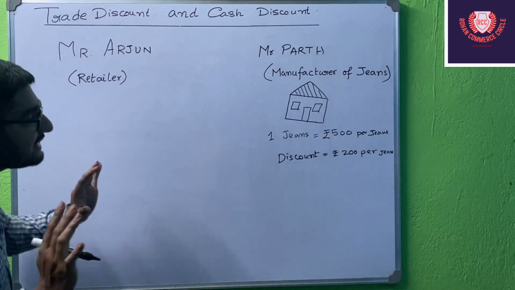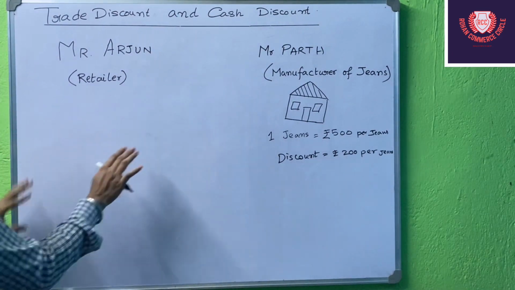So what will be the transactions? Basically, first of all, let me show you in numeric value.